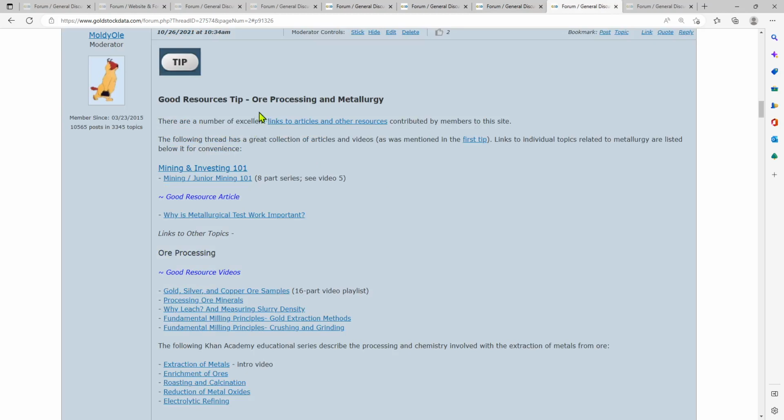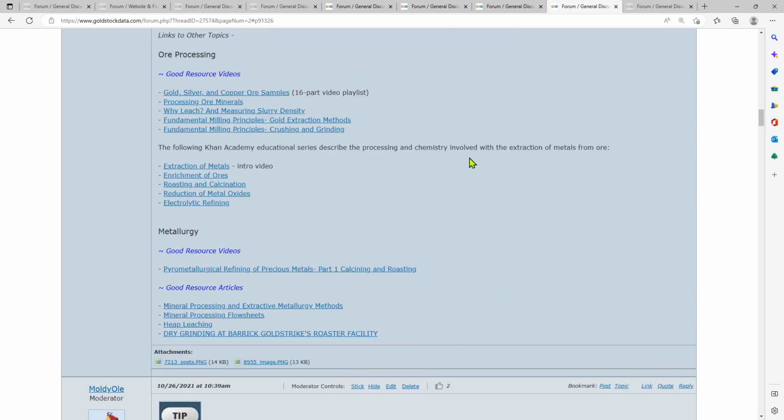Then we move on to the other end: ore processing and metallurgy. Again, we have the Mining and Investing 101 thread. An 8-part series. Let's see, video number 5 in this. And then, what is metallurgical test work and why is it important? Then some more videos. Processing, milling principles, extractions, crushing and grinding. And then there's this Khan Academy that describes how all of the different types of metals are processed or how they're extracted. Roasting, why that's important.